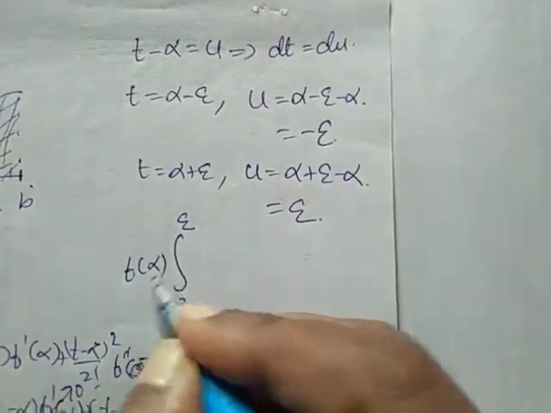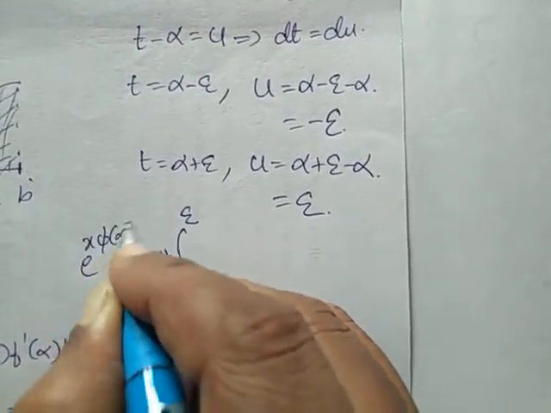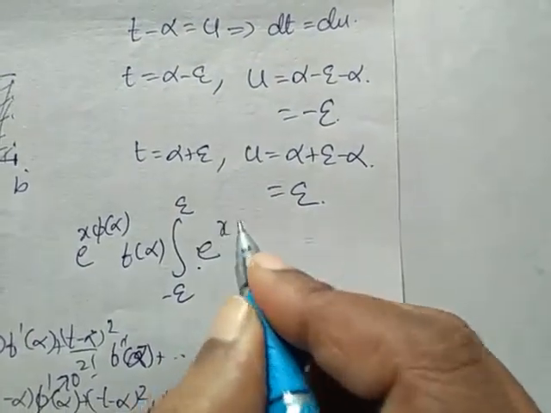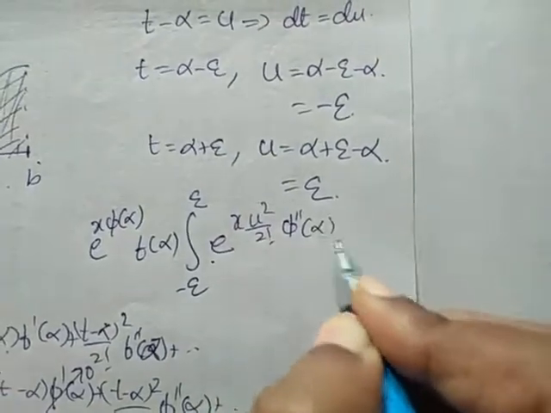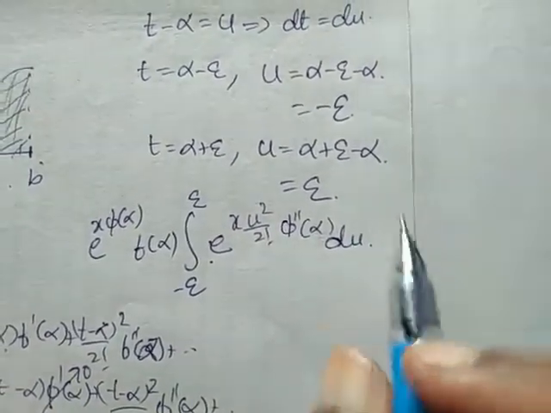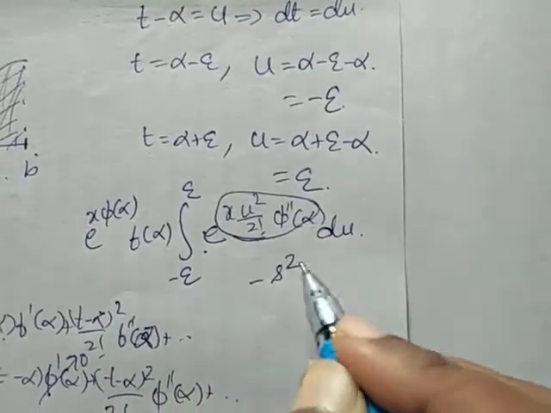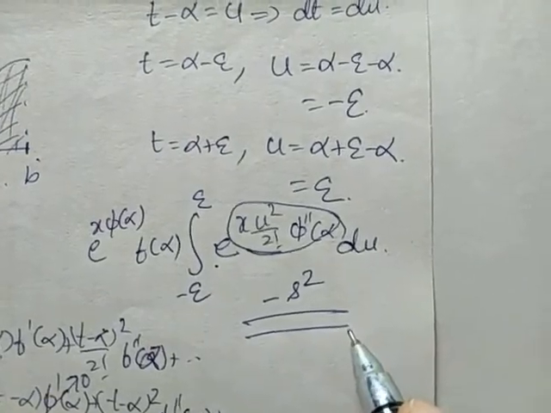F of alpha is constant. E power x phi alpha is also constant. Then the inner term is e power x u square by 2 factorial phi double dash of alpha du. Again, I am going to substitute this as minus s square. Then we will get the gamma function form.